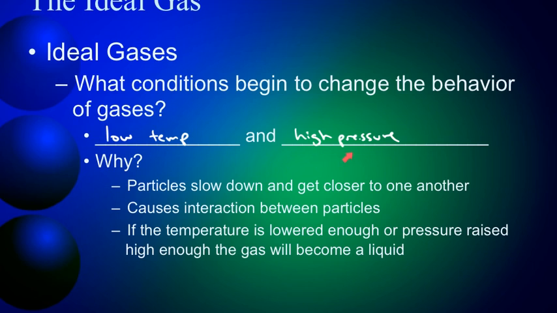For the same reason I was talking about just a few minutes ago, say with that piston, if you remove all of the space and you just compress the heck out of the gas, eventually you're going to force those gas particles to stay in constant contact with each other, and eventually you can liquefy it. So under these two conditions, the particles slow down and they get close to one another. This causes interaction between particles, and they become more and more like a liquid and less like a gas. So that covers us with the kinetic molecular theory and what is an ideal gas.